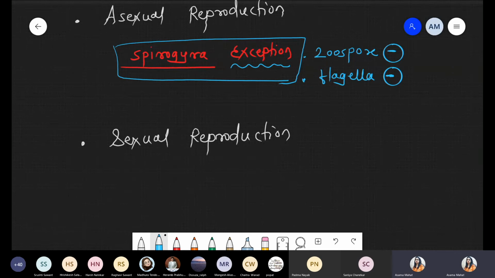Oomycetes, Zygomycetes, Deuteromycetes, Asco, Basidio. Zygomycetes, very good. Zygomycetes are called conjugation fungi. So here under Spirogyra, we are talking about the process of conjugation, which comes under sexual reproduction. Now I'm taking the diagrammatic representation of how conjugation takes place.